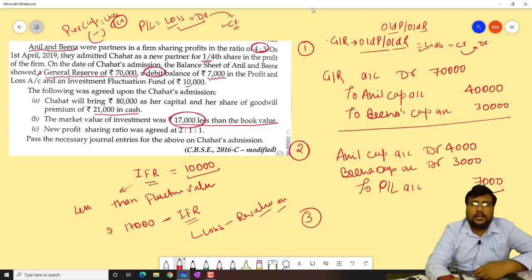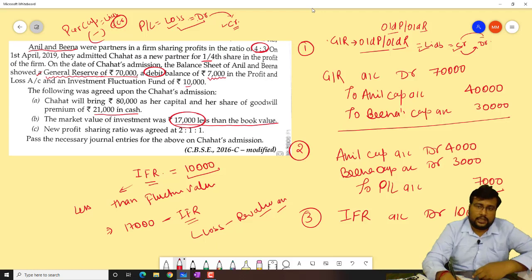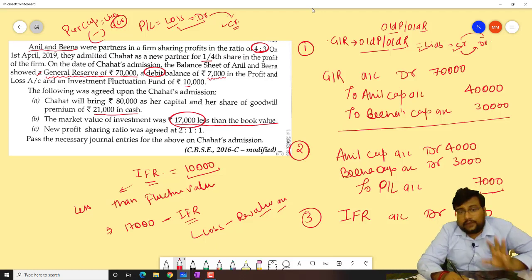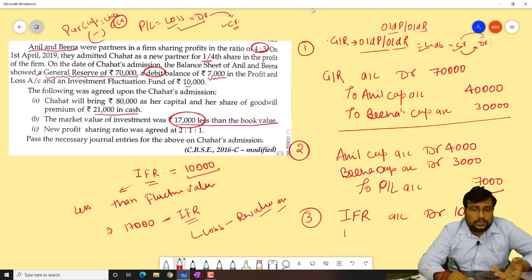IFR is liability. Liability is credit. To cover the liability, we make it debit. So it will be IFR account debit. How much? 10,000. Acha ji, how much value we could not cover from IFR, which is our loss? 7,000. So that will be transferred to revaluation account debit 7,000.